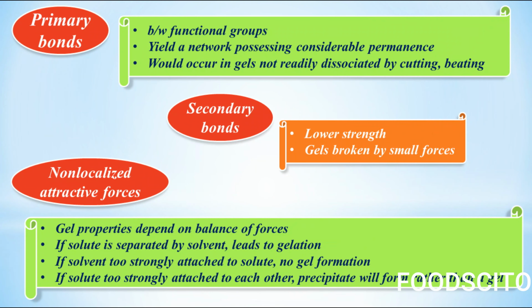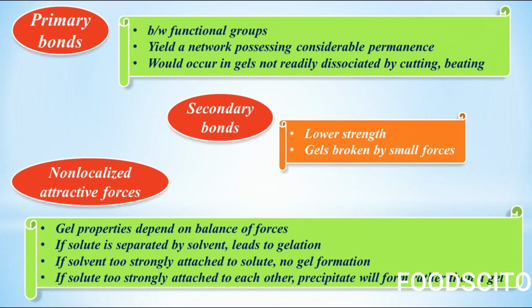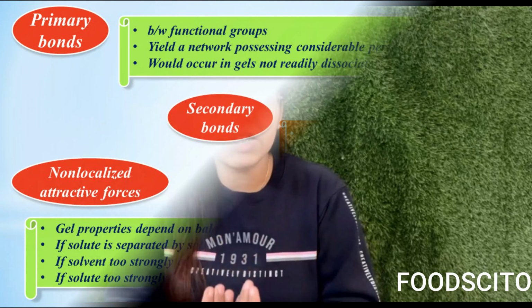Now let's talk about the third one, that is non-localized attractive forces. Gel properties depend on a balance of forces. The solute molecules would attract one another at some spots, but they are separated by solvent, right? So this will result in gelation. But if the solvent molecules are too strongly attracted to solute molecules, that means solute molecules won't have any opportunity to attract each other, so there won't be any gelation. On the other hand, if attraction of solute molecules with each other is so strong, then also there won't be any gelation, rather there would be precipitation.